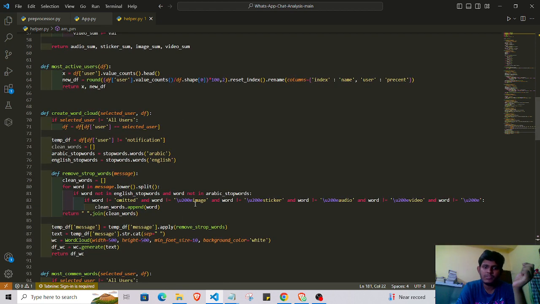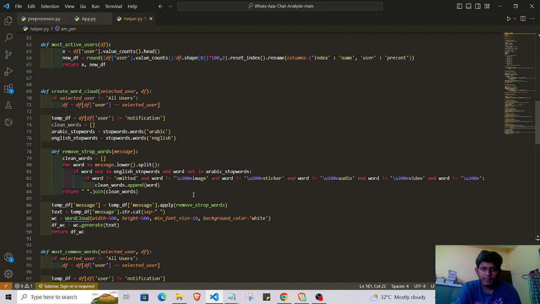This is the plan of the heat map. Using Seaborn, we create the heat map. If there is no message, then the field is 0.